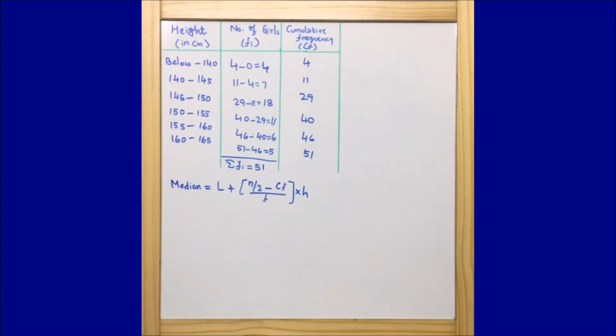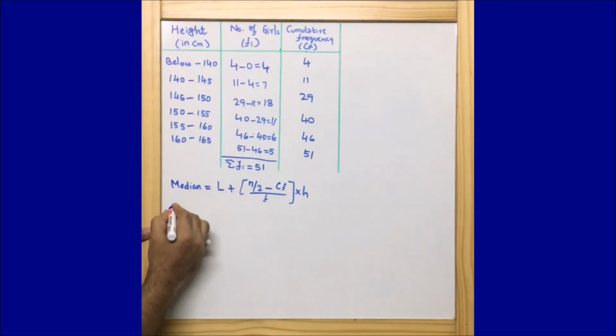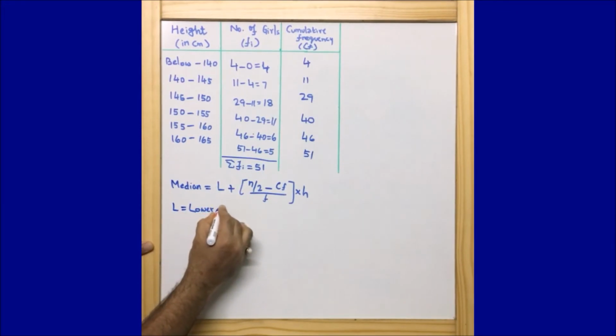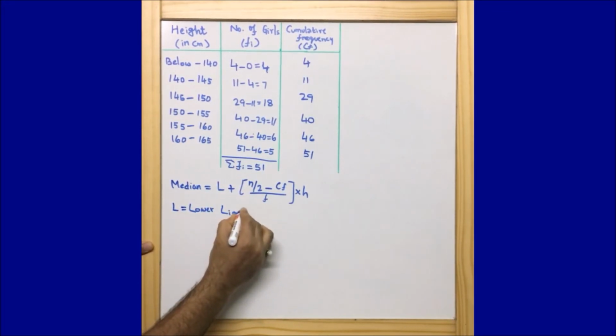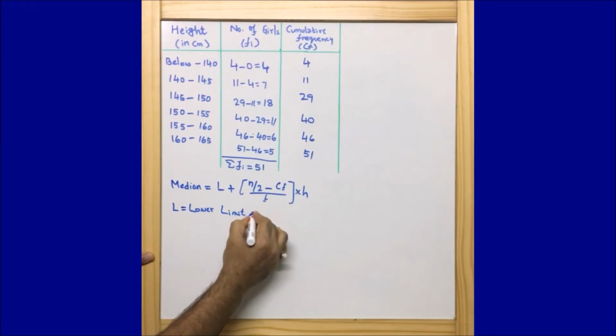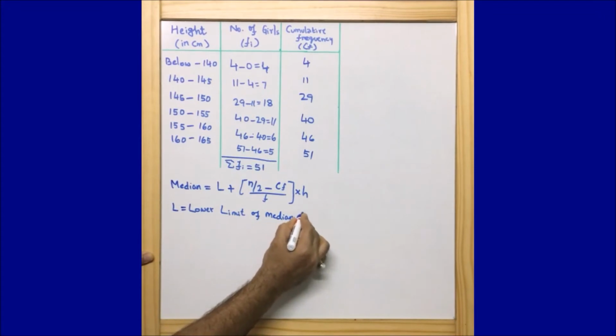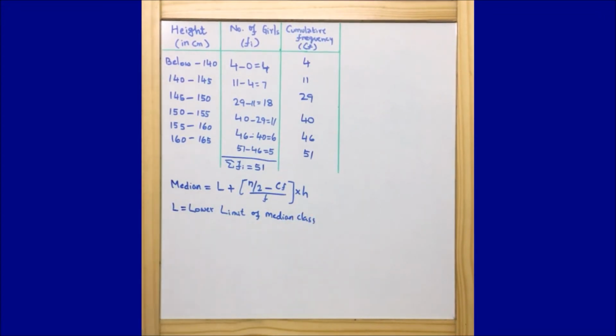What are these values or figures? L is equal to the lower limit of the median class. So I am writing down the definitions: L is the lower limit of the median class. Okay, so guys, what is the median class, or which one do we call the median class? Let us try to understand that first.